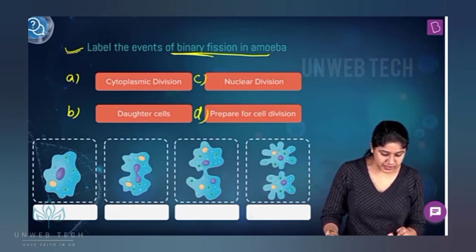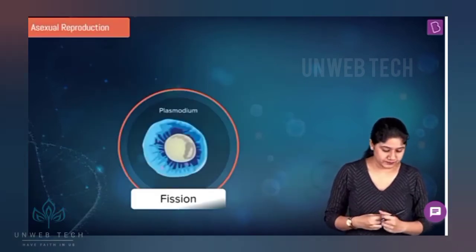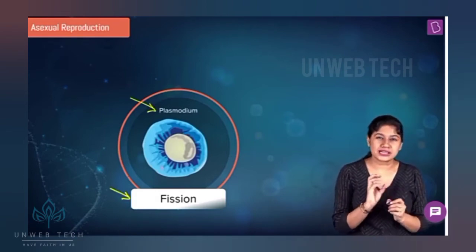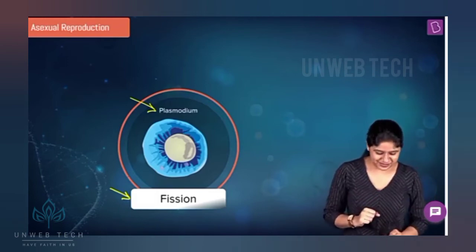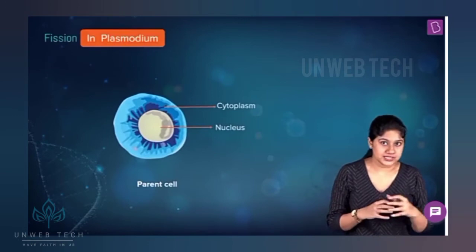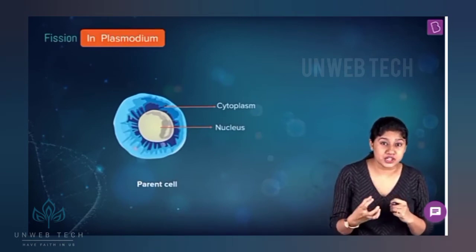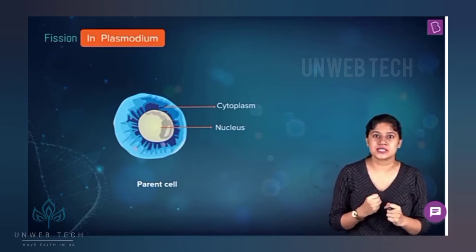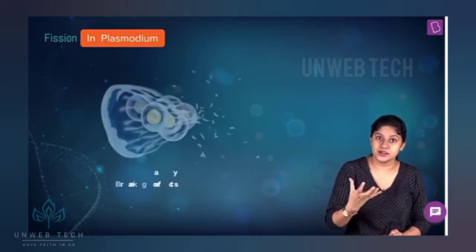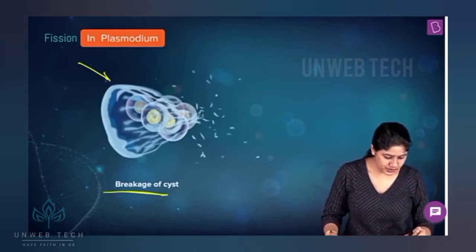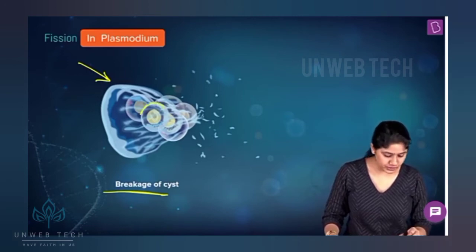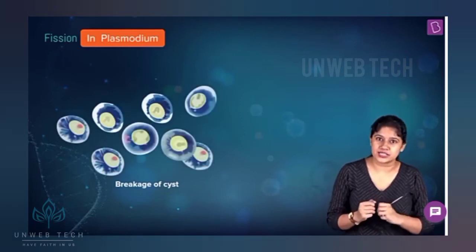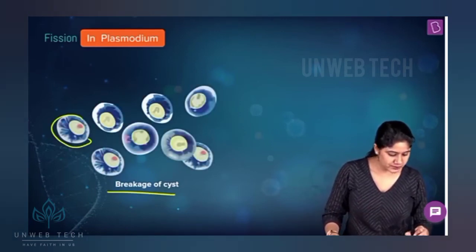The first stage is preparation. Then we have our plasmodium. Plasmodium also undergoes fission, but there is a kind of a twist over here. Under unfavorable conditions, when they are in a stressed condition, they take a twist. What is the twist? Now, the cyst will burst, releasing the nuclei. The daughter cells will be released.